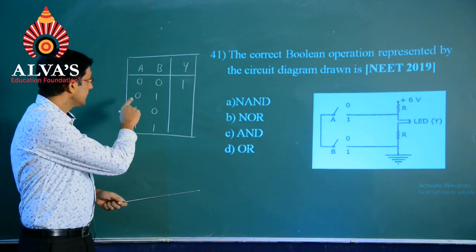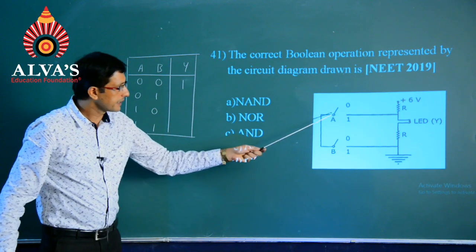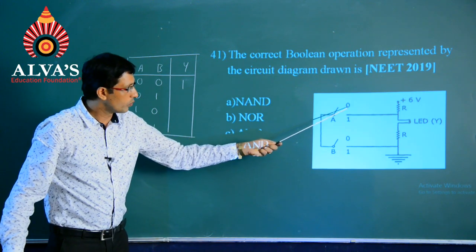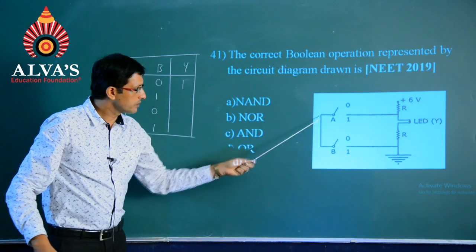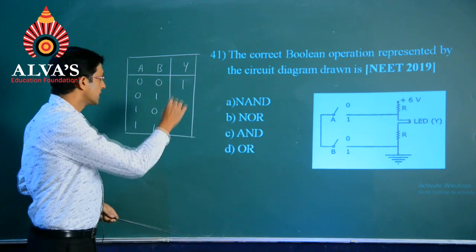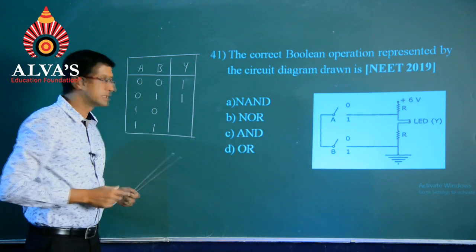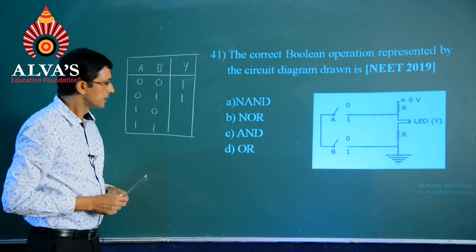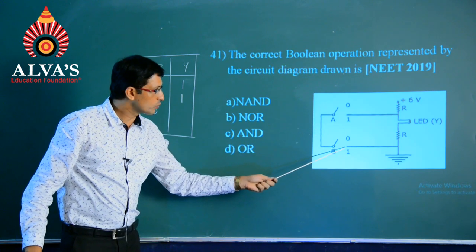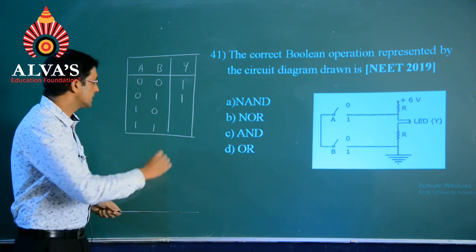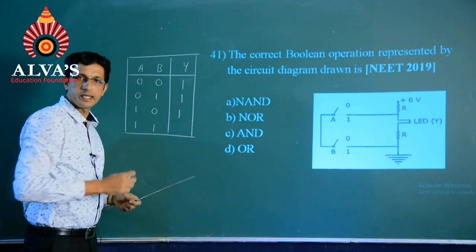Next, when A is open and B is closed, this will be an open circuit, but the LED is still found to glow. In the third case, when A is closed and B is open, it is still an open path, and the LED will be glowing.